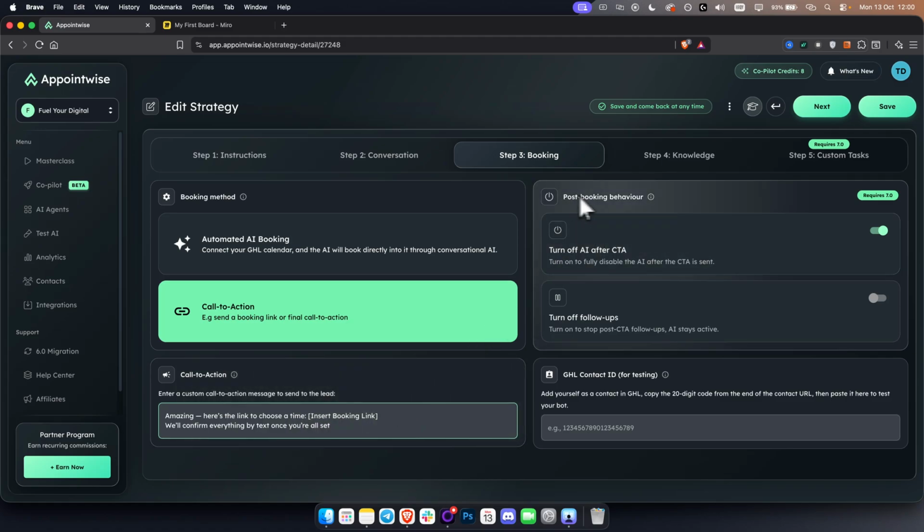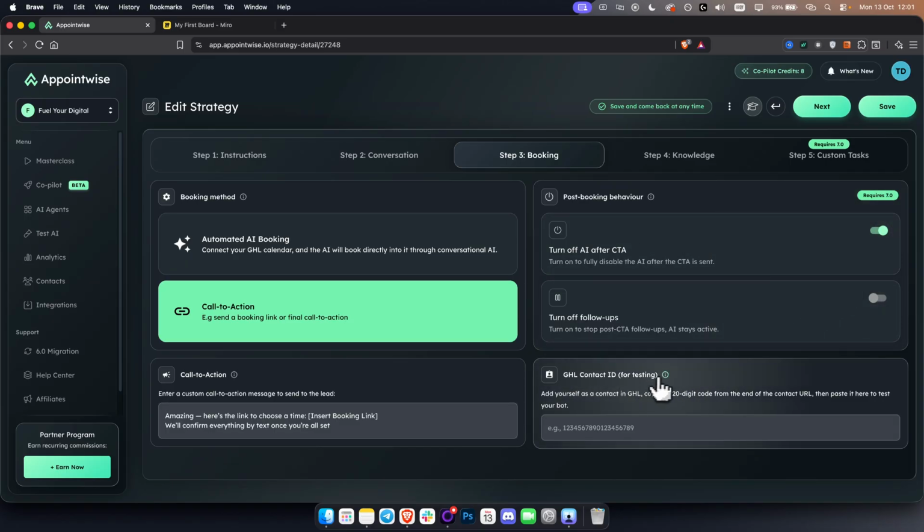Here you have a post booking behavior. This is whether or not you want to turn on or off AI after a call to action. So to fully disable the AI after the CTA is sent, you can turn it on. You can turn off follow-ups if you want. If you turn it off, this will be turned off as well. So you can kind of see which one is better for you.